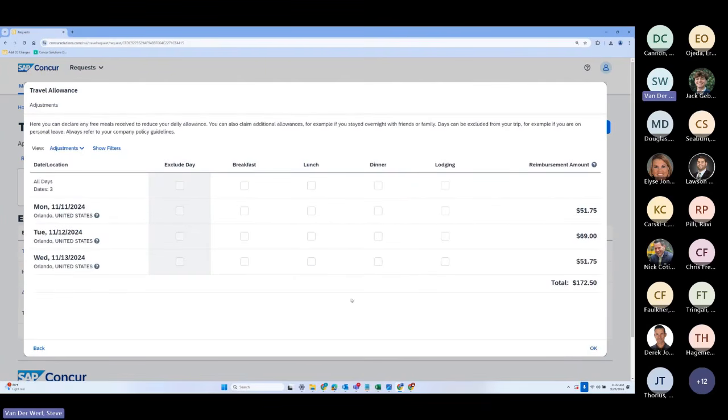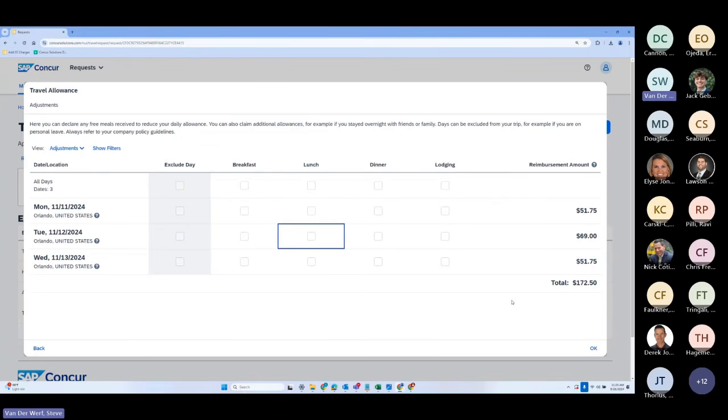Here's the next screen too. You can also mark, now if you look at the rates that I'm getting here, we've only configured this, by the way, for meals and incidentals, not for lodging. It can also include lodging, though, as you can see. And you see there's these different reimbursements, and you notice how the first and last day are a different rate, even though the locations are all Orlando.